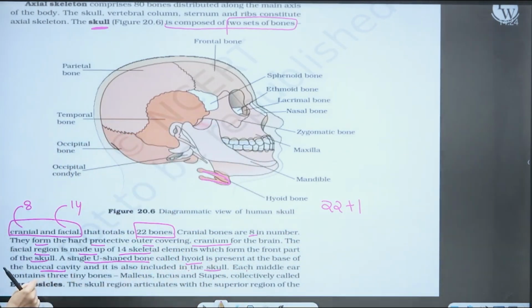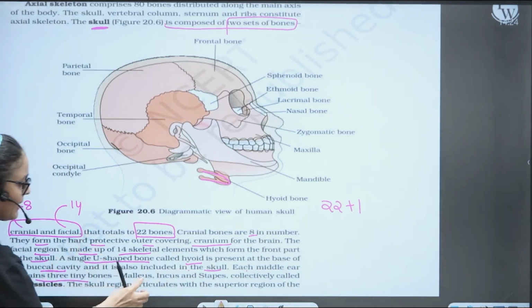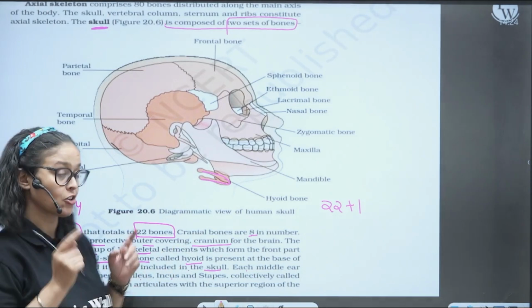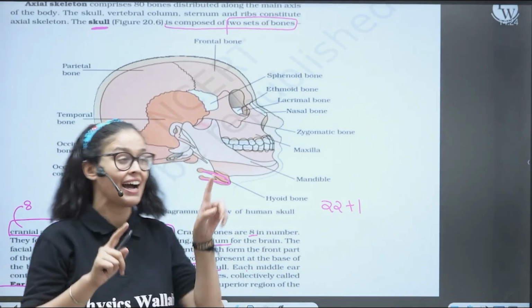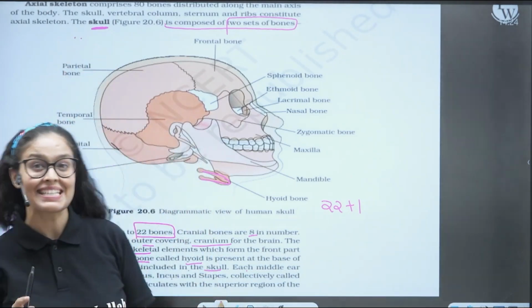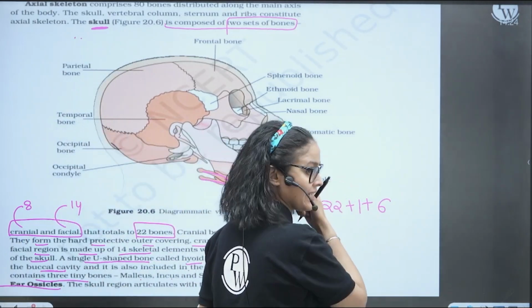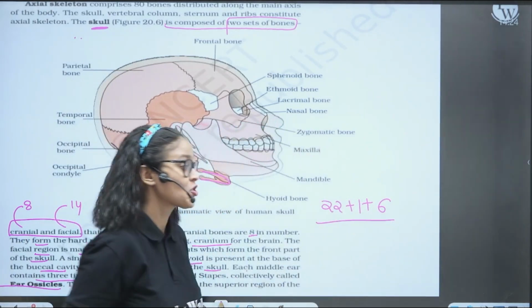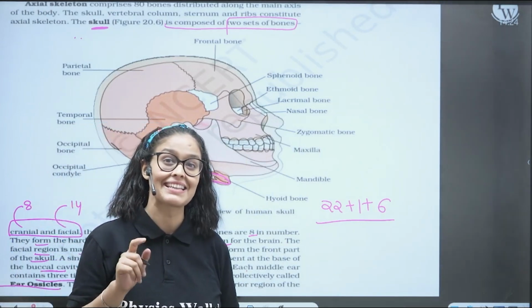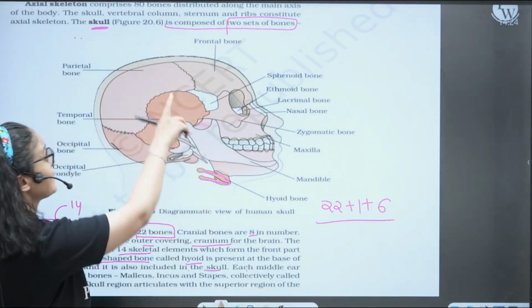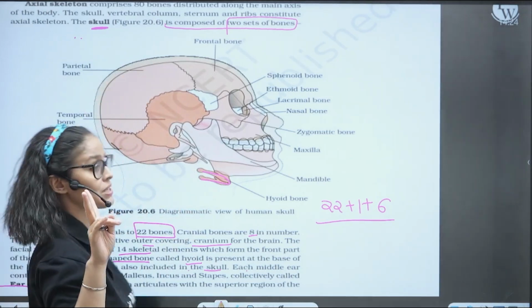And each middle ear contains 3 tiny bones, malleus, incus, stapes, collectively called ear ossicles. So they are also the part of the skull. So 3 in one ear, 3 in the other ear, total 6. So how many bones are there in the skull? 29 total bones. But initially NCERT says skull composed of 2 set of bones.